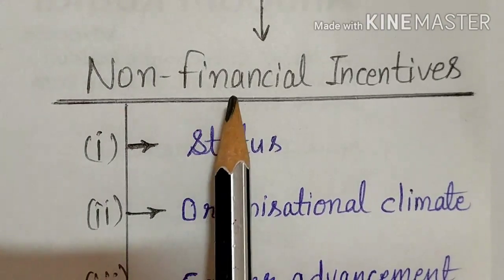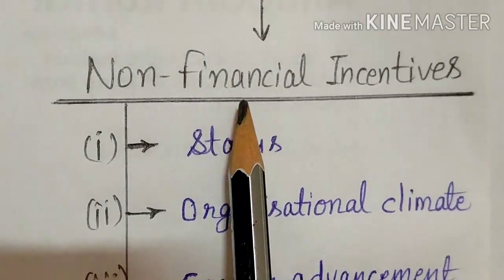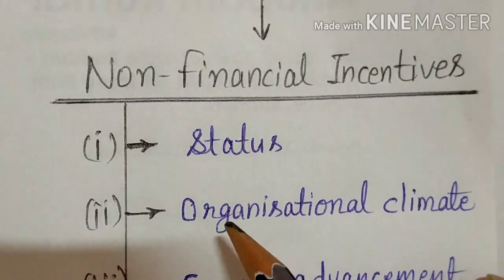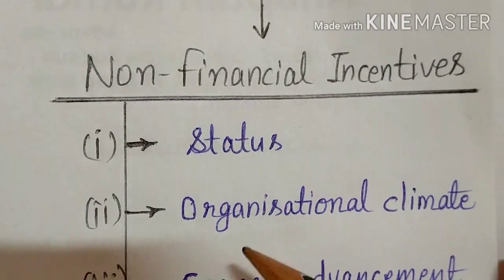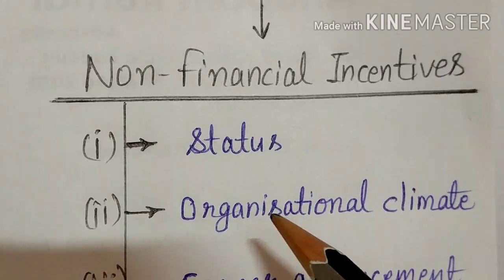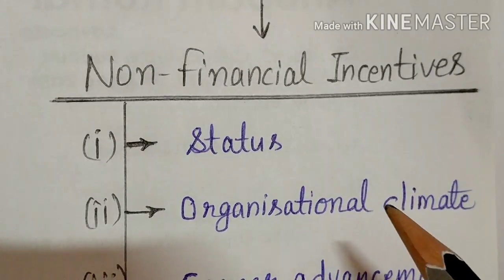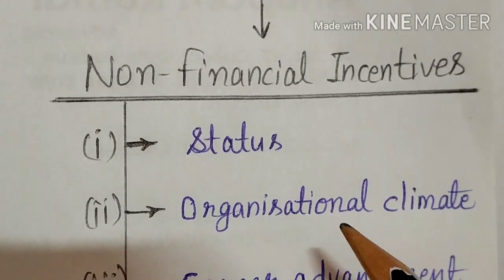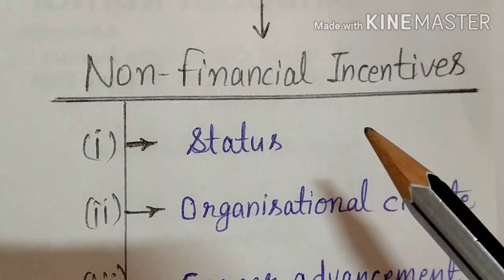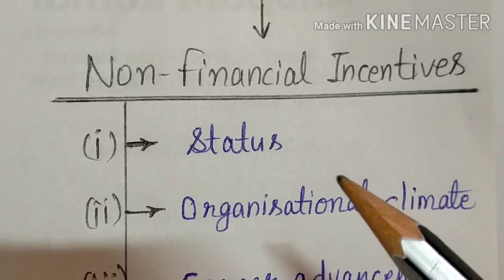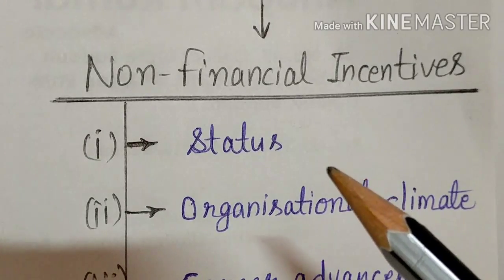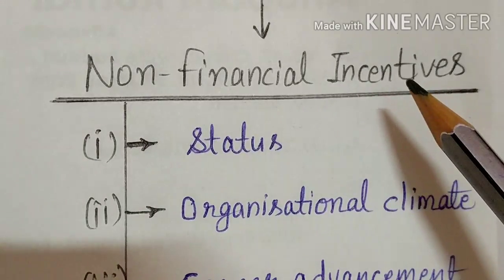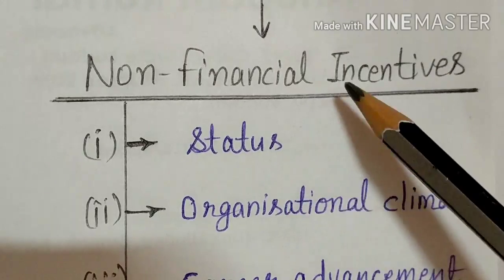So what are non-financial incentives? The incentives which cannot be calculated in terms of money are known as non-monetary incentives. Generally people working at high job positions, or at high rank, get satisfied with non-monetary incentives only, because they are already getting a good salary and are in very high positions. So it means they need what? Non-financial incentives.